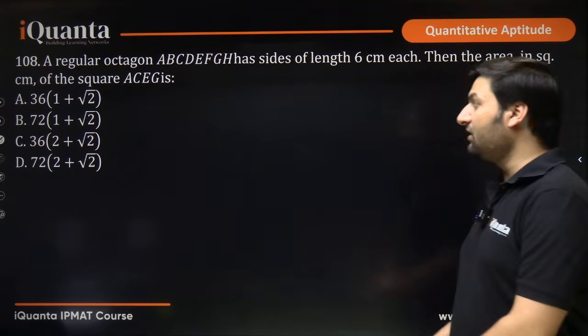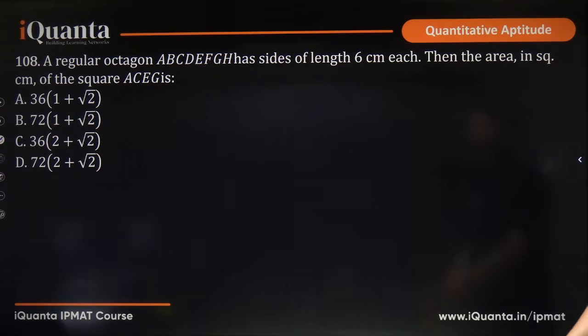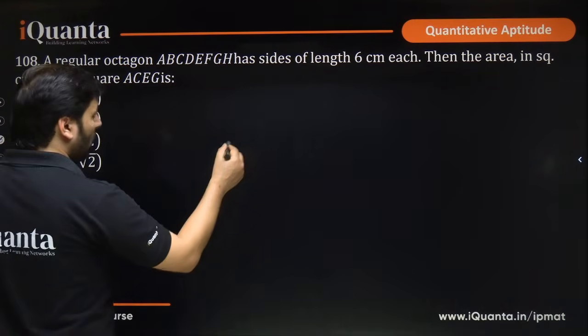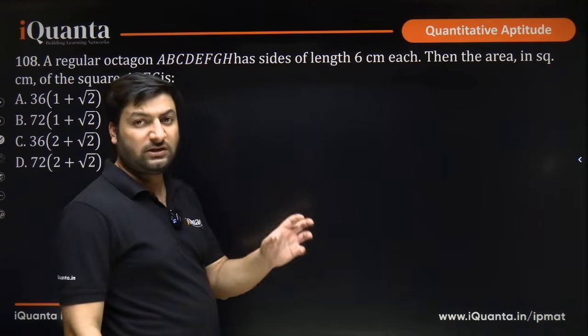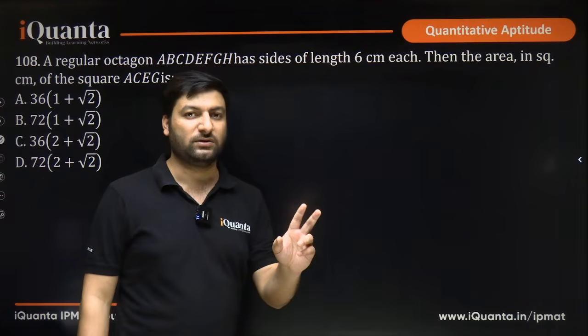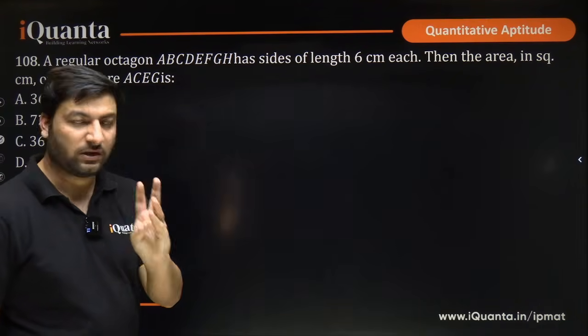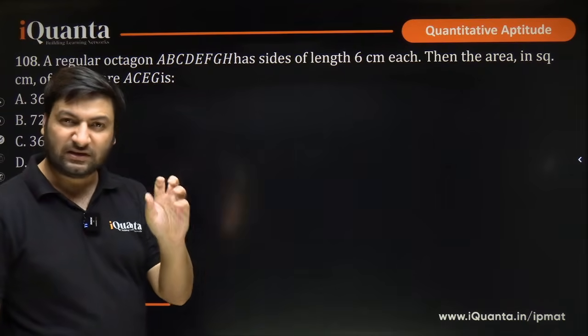A regular octagon ABCDEFGH has sides of length 6 each. Then find the area in square centimeter of the square ACEG. Regular octagon has to be drawn. Regular octagon and regular hexagon, these two concepts are very, very important. You should be clear about the area of a regular polygon, especially the internal angles, sum of internal angles, everything.